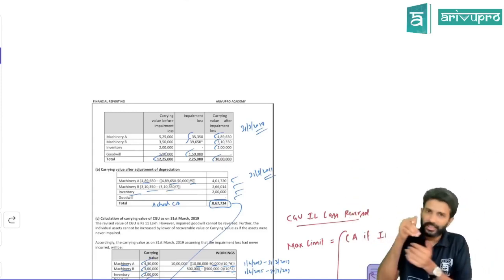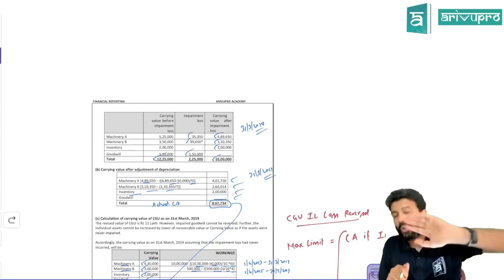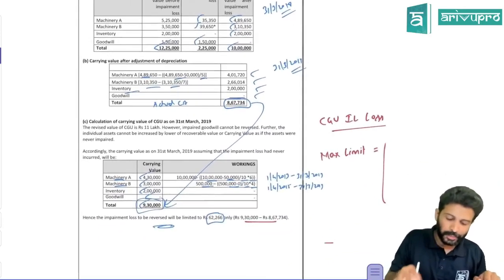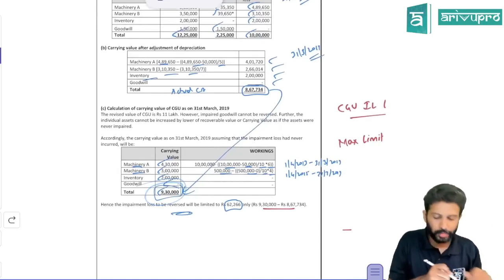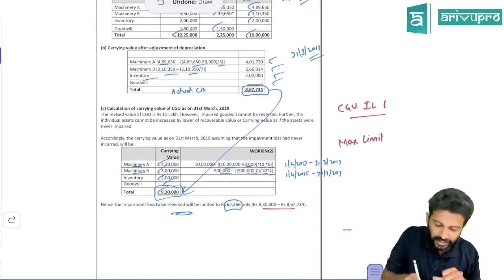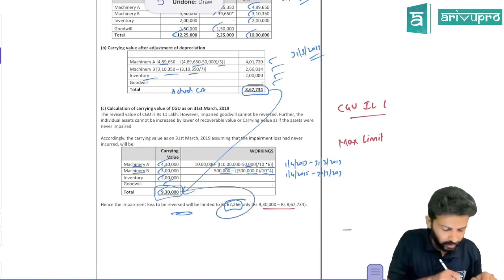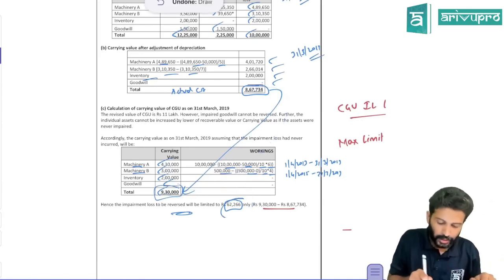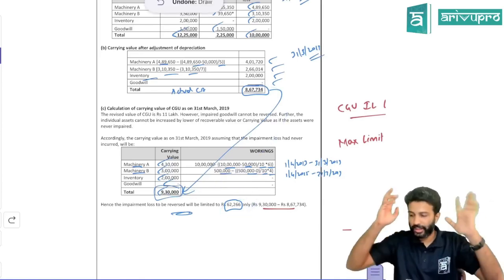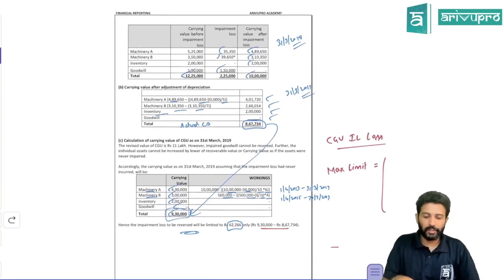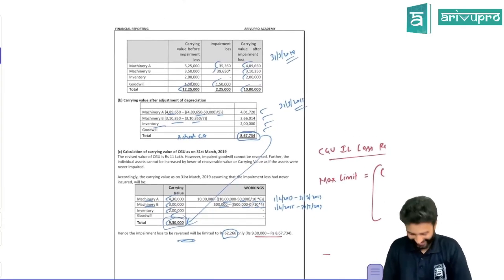The upper limit is this: there is a CGU, and the limit is what the carrying amount would have been if you had not charged impairment loss from the beginning. In that case, the carrying amount of the CGU would have been 930. So from 867, maximum you can bring it up to 930, not beyond that. That means you can reverse only the difference between these two. The difference is 62,266. Only that much you can reverse, nothing beyond that. That's the takeaway of this particular question.